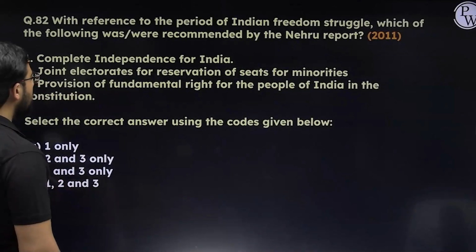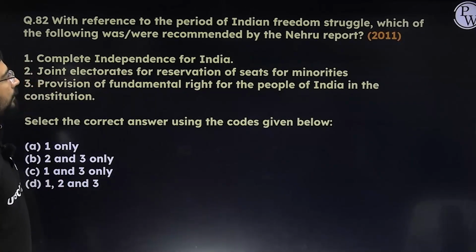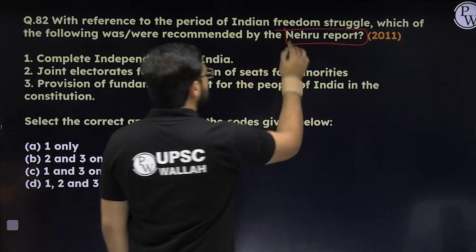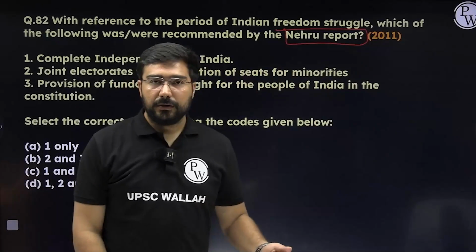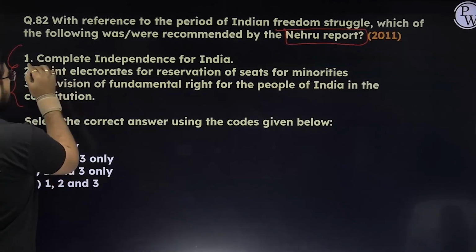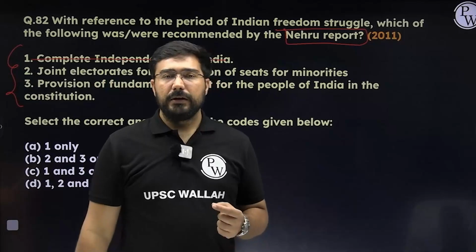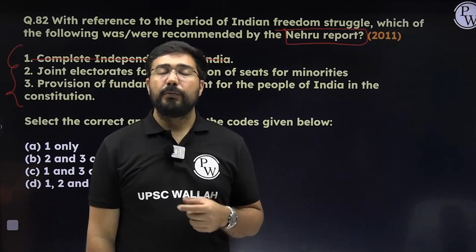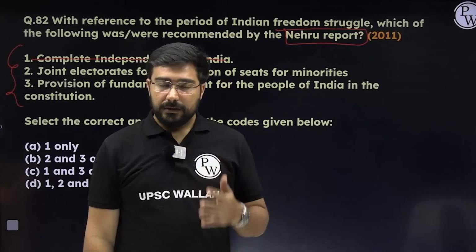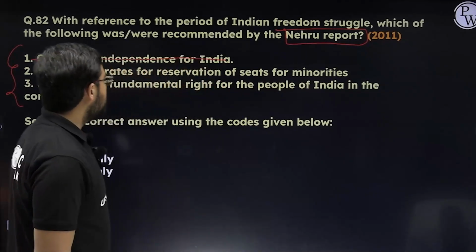That is very easy. Next, they've asked with reference to the Indian freedom struggle, which of the following were recommended by the Nehru Report? The Nehru Report has been a topic over which UPSC has created many questions. First, complete independence of India. No. As we have discussed just before this, the Nehru Committee or Nehru Report was just asking for dominion status, and when this was not accepted by 1929, the whole agenda was changed to complete independence. The first statement is incorrect.